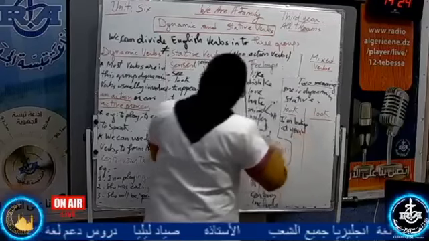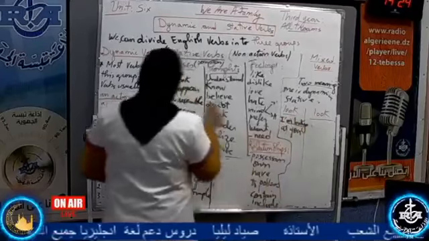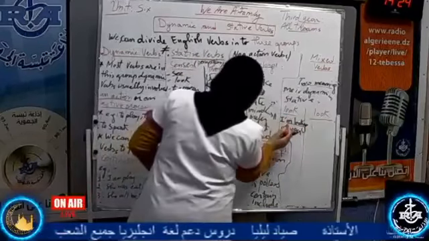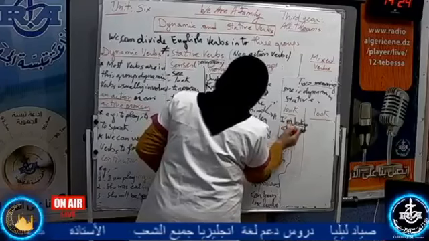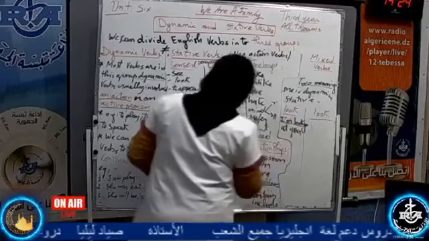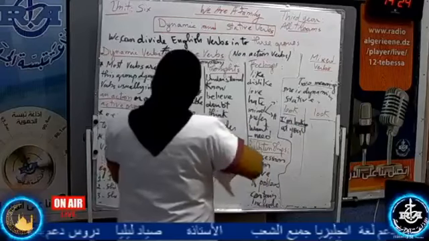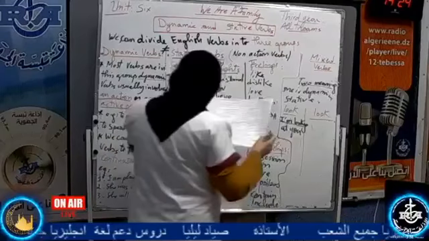Here, I have used the verb to look as a dynamic verb. It means I put it in the progressive, or I add the ing form, the continuous form. This is one way.